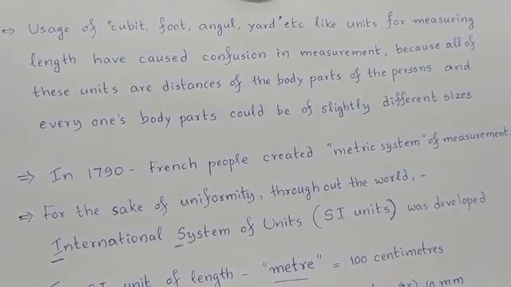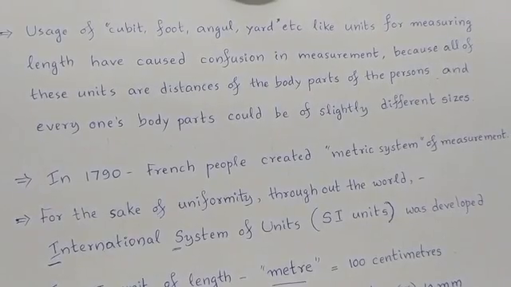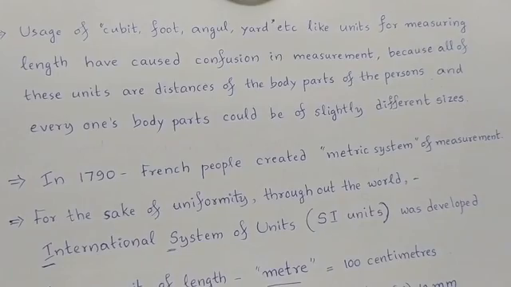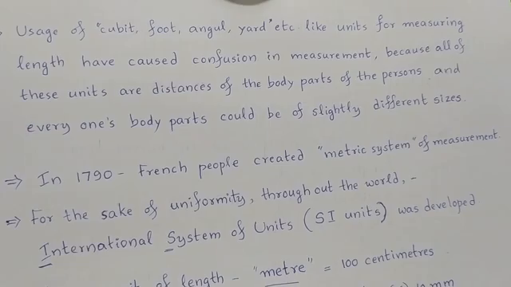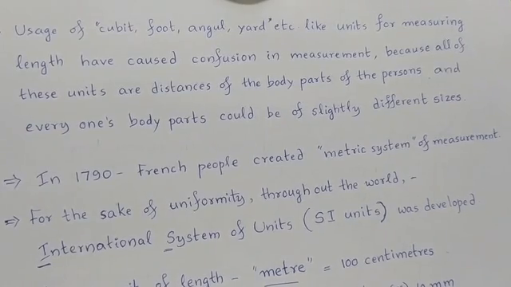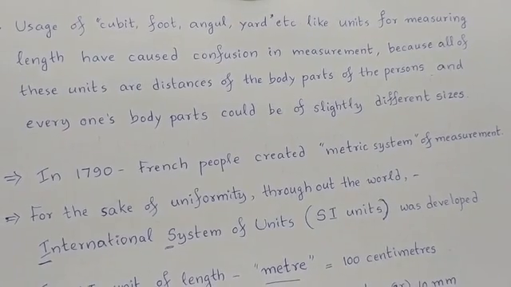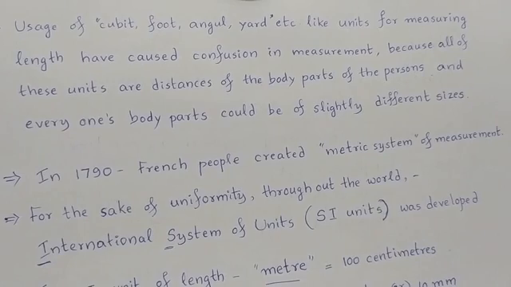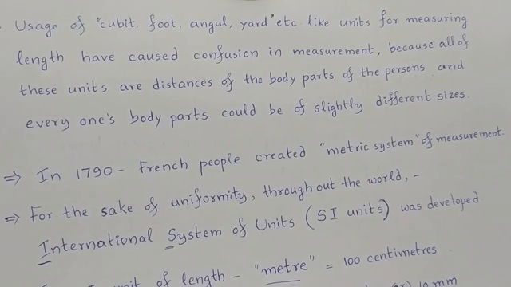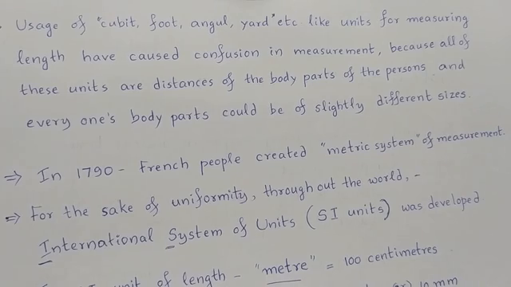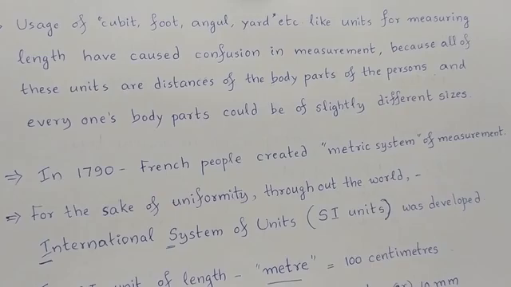The usage of cubit, foot, angula, yard, etc., like units for measuring length, has caused confusion in measurement, because all of these units are distances of body parts of persons, and everyone's body parts could be slightly different in size. When body parts are slightly different in size, obviously they will give different lengths.